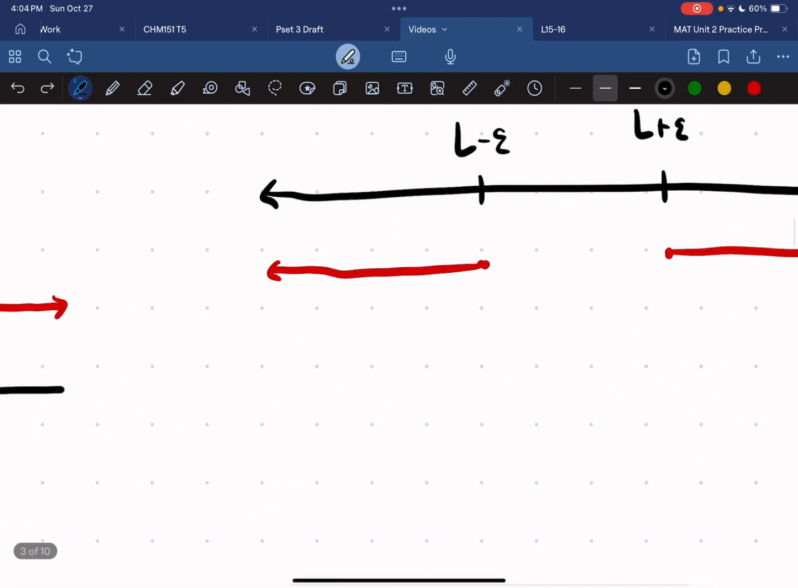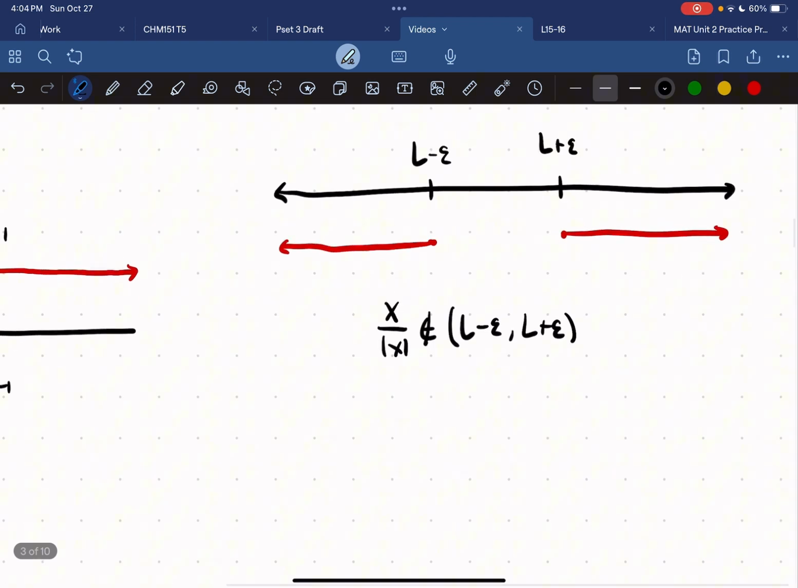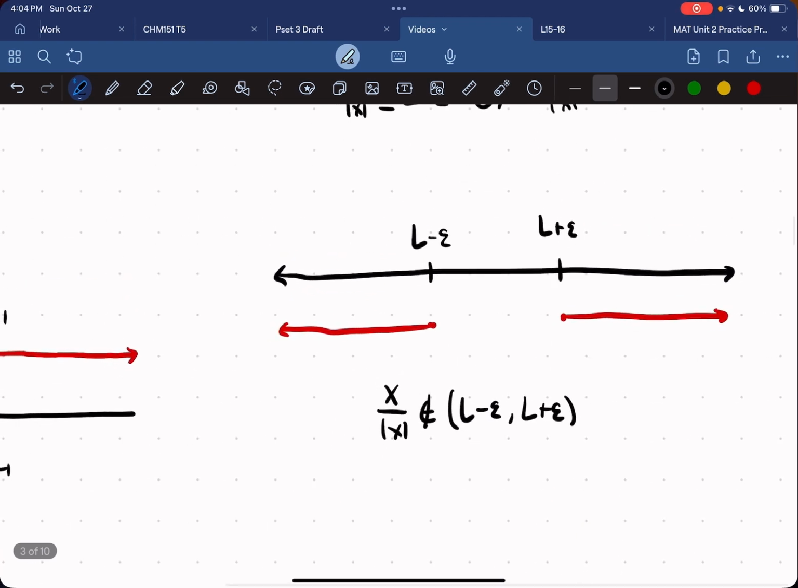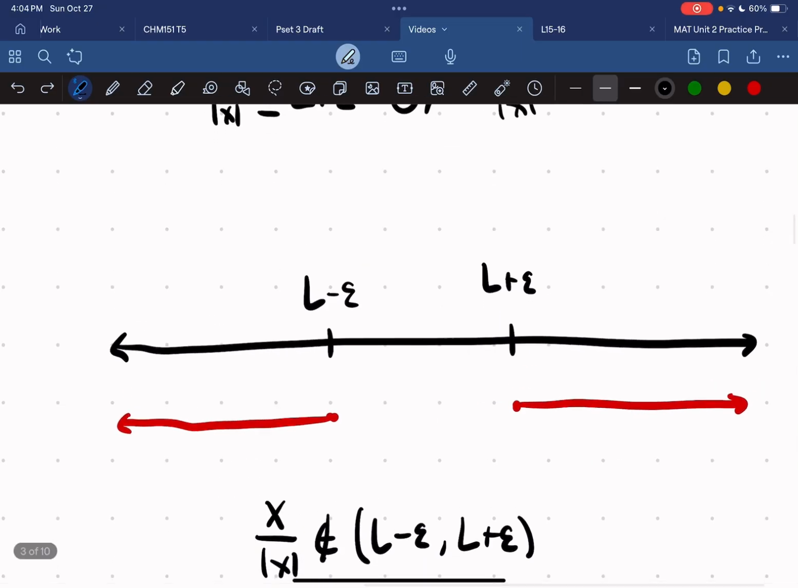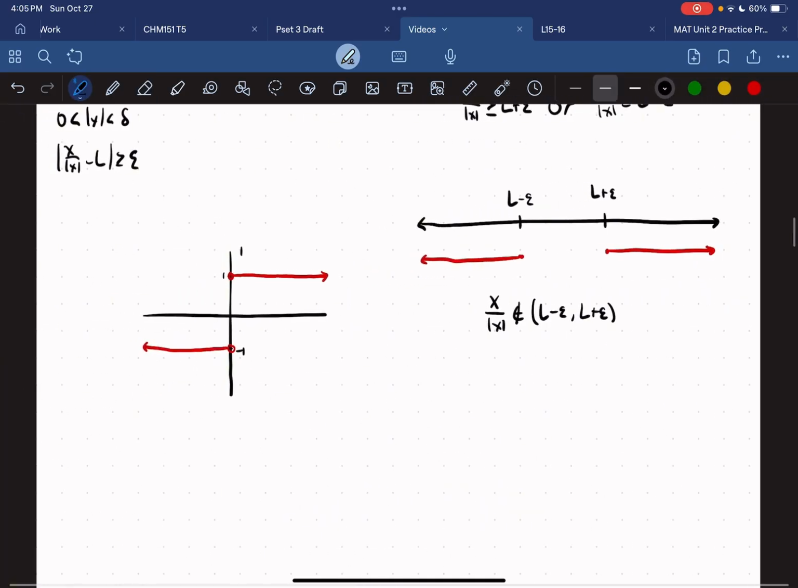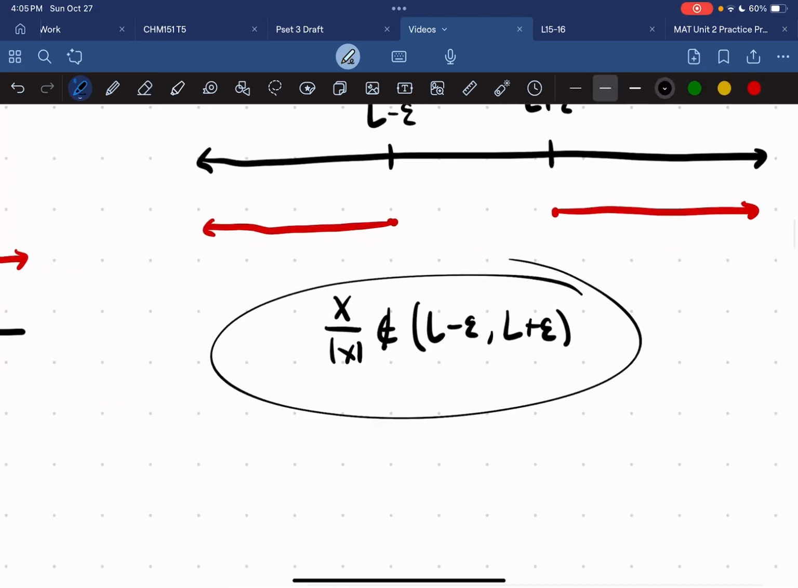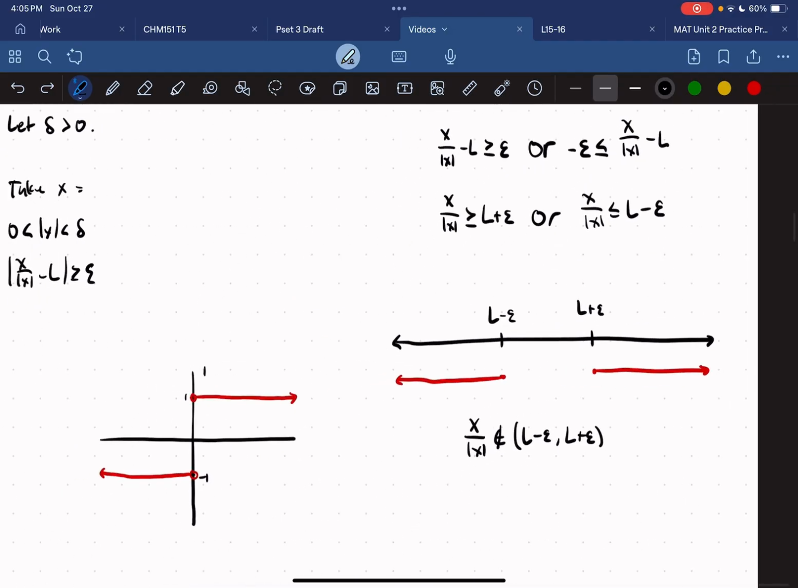Would you agree that this is the same as saying x over the absolute value of x is not in the interval between L minus epsilon and L plus epsilon? This should make sense because we're saying that the function just has to exist anywhere other than this middle area, which is the same as saying the function does not exist in this interval. So we can imagine it like this. Now we just have to choose some epsilon for this to work. Now, how do we do that?